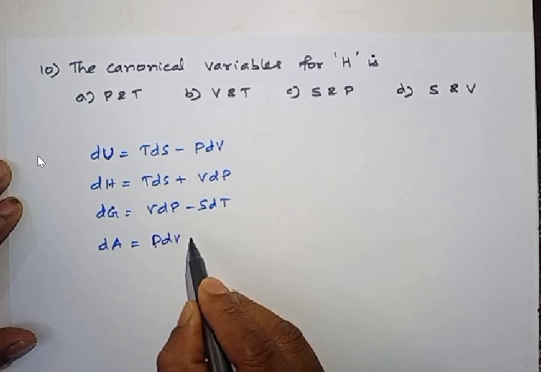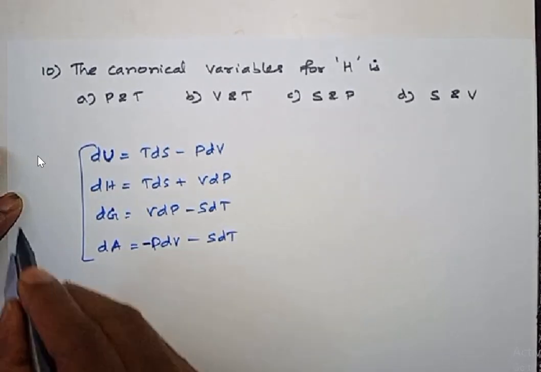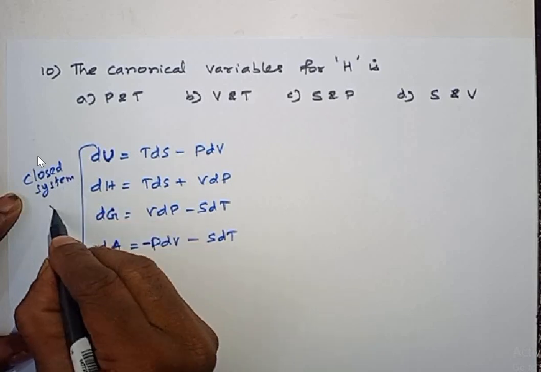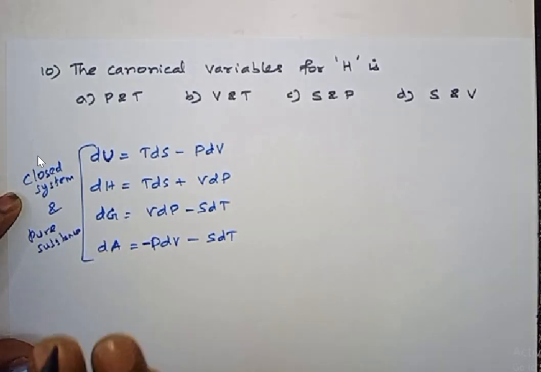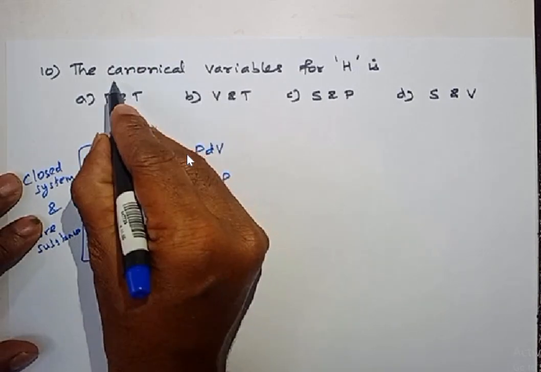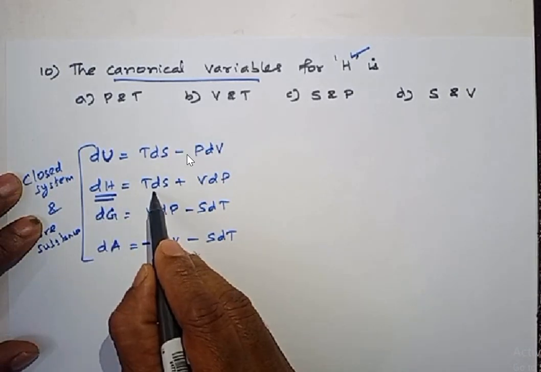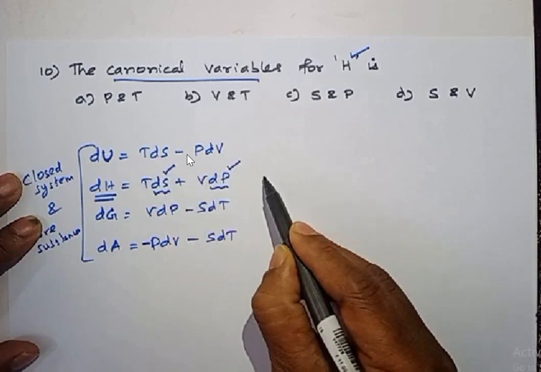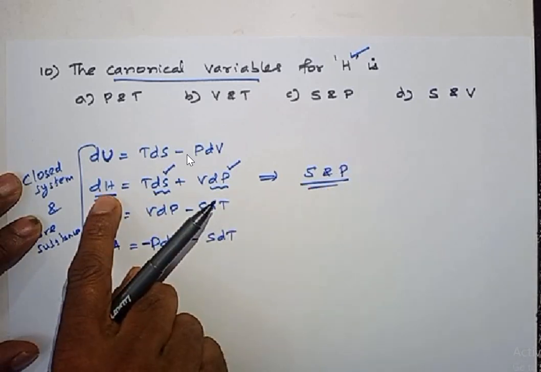Change in Helmholtz free energy equal to minus PdV minus SdT. All these 4 equations are applicable for closed systems, closed system and pure substance. Closed system containing pure substance. For this you can use these 4 equations. Now we need to find canonical variables for enthalpy. So I'll take enthalpy. Listen, enthalpy, the change occurs due to change in entropy and change in pressure. So entropy and pressure are called canonical variables. Entropy and pressure are canonical variables for enthalpy.